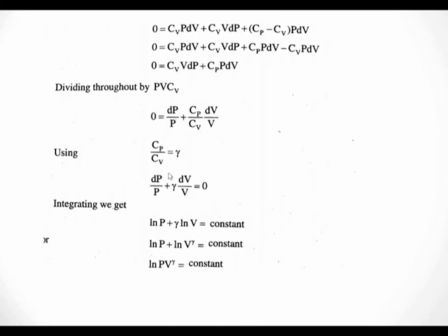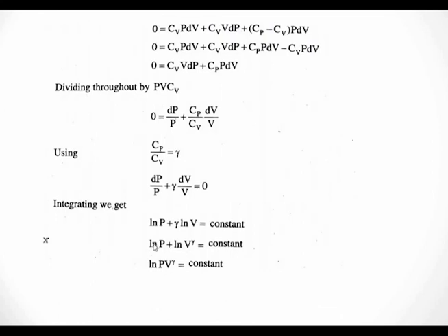So when we integrate this equation, what is dP/P? When we integrate dP/P, you will get ln of P, natural logarithm of P. Gamma is there, and this is the natural logarithm of volume. So that is a constant. So we know that ln P plus gamma ln V, what will it be? Gamma moves to the power of V. So ln V raised to gamma is a constant.